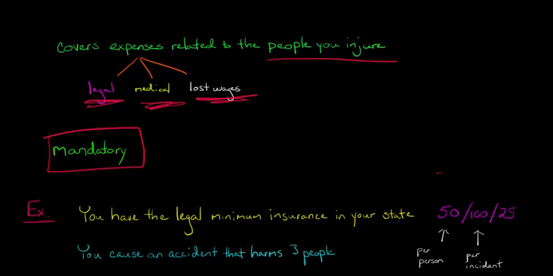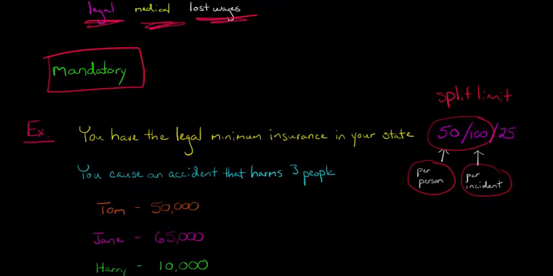Let's say that your insurance here was $50/100/25. That's a split limit, and I'm going to have a different video on that. But let's just focus on the first two numbers right here because these pertain to bodily injury coverage. The first number, this 50, means that your policy will cover up to $50,000 in damages per person. I'm going to explain that in our example in a moment. And then let's look at this 100. So the 100 is per incident. If that's confusing, let's just go through the example to make it a little easier.